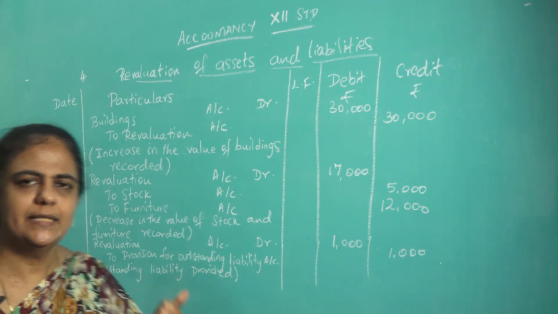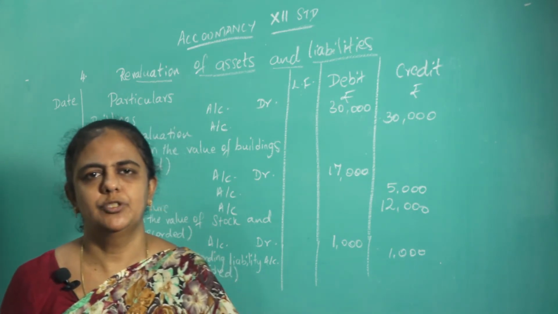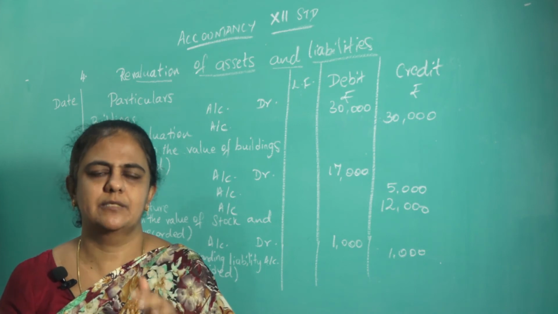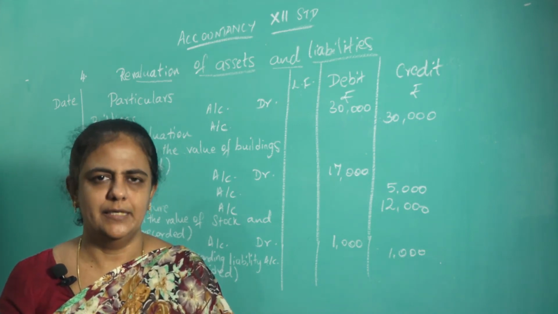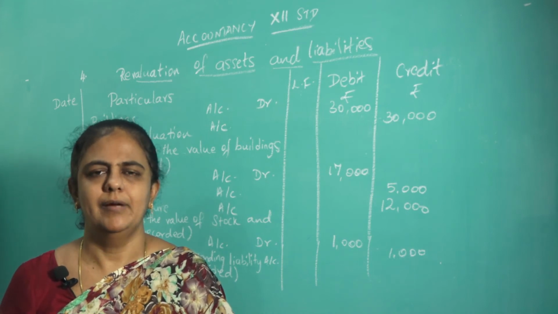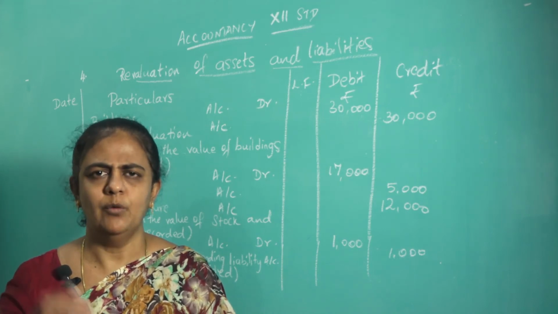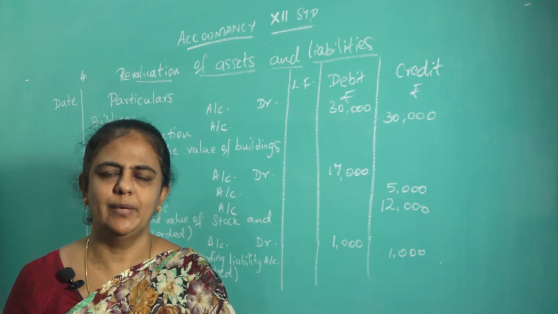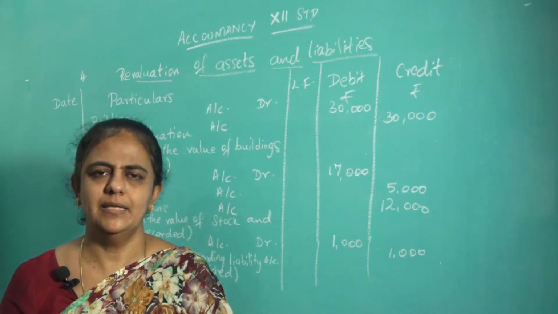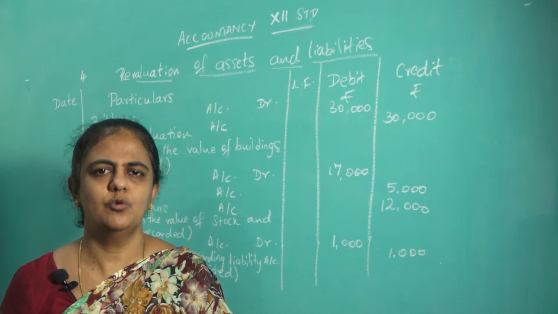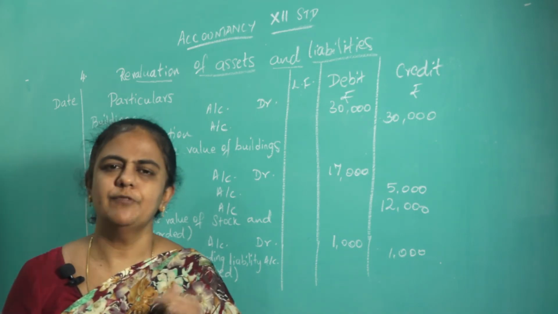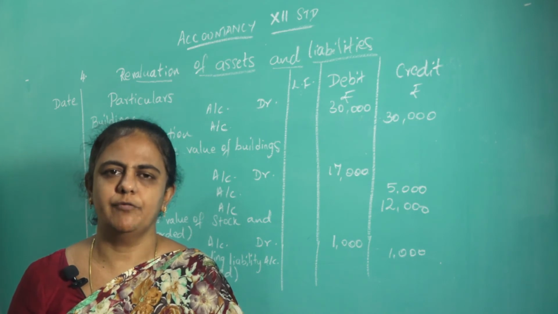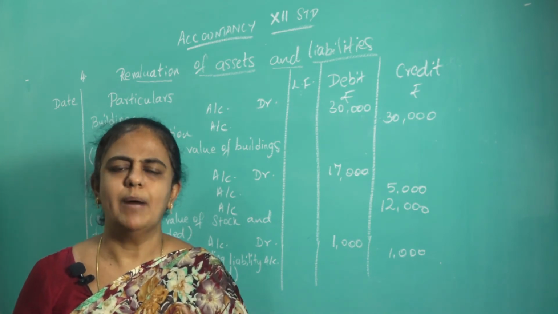Now after writing these three journal entries, what you have to do? You have to leave some space. For what? You have to leave some space to write a journal after preparing the revaluation account. When you prepare the revaluation account, you may get either profit or loss. Thus, profit and loss should be transferred to all the partners, including the retiring partner. In case of admission, we transfer the profit and loss to the old partners only.